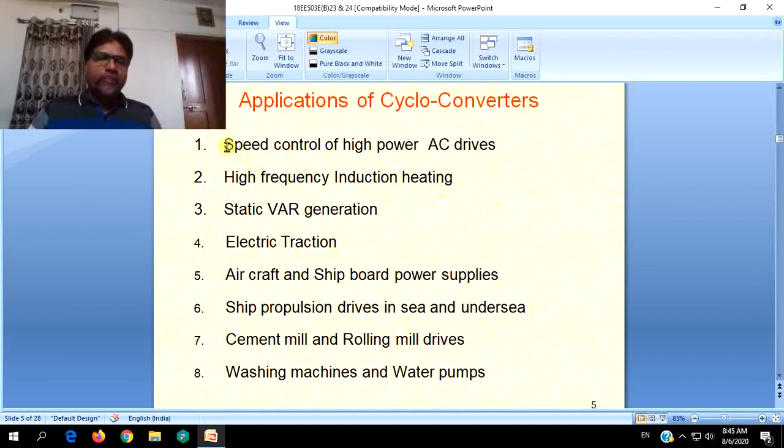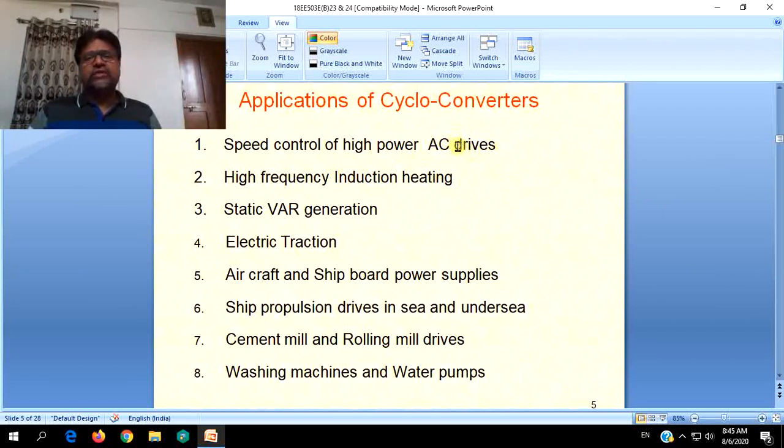So to start with, the main aspect is speed control of high power AC drives, particularly high power. Just note this striking thing. Speed control of high power AC drives.